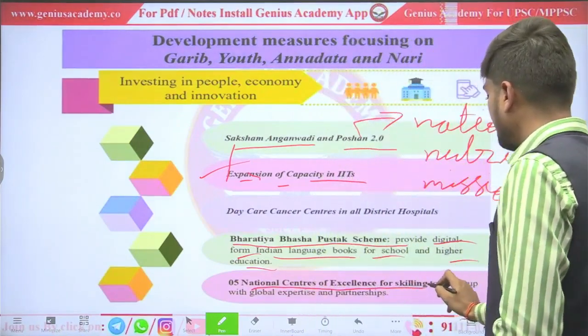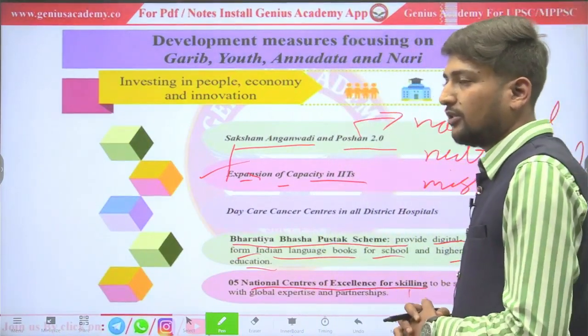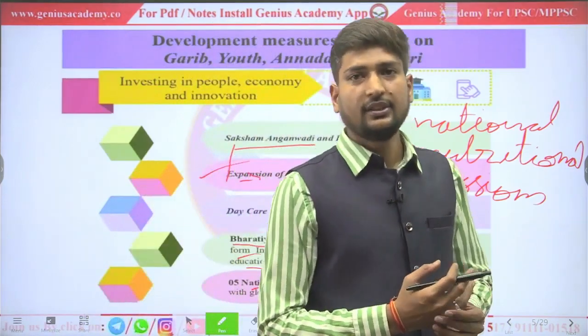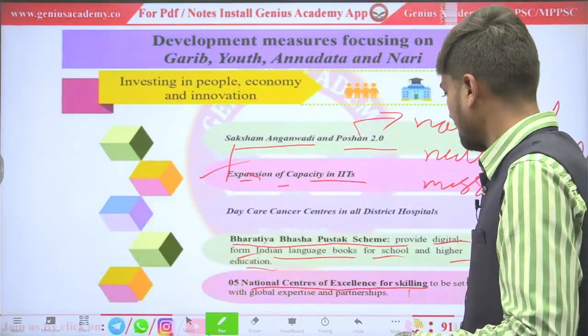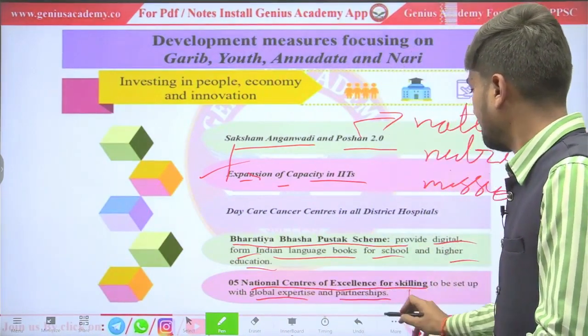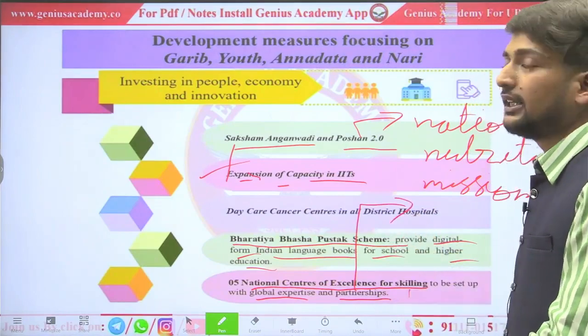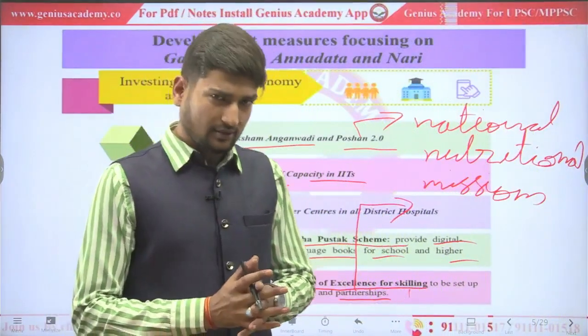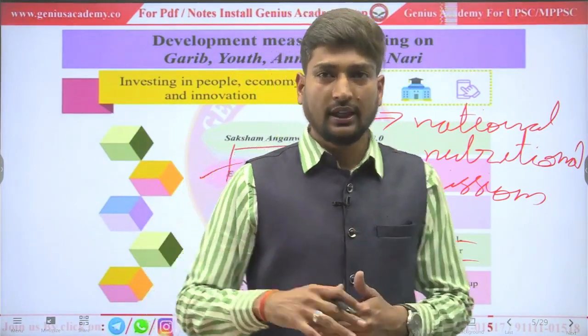National Center of Excellence for Skilling. Under this, government will invest more in artificial intelligence, which is the future scope. Through this, global expertise and partnership. Partnership with whom? With international institutions, which will bring more technical education to India.